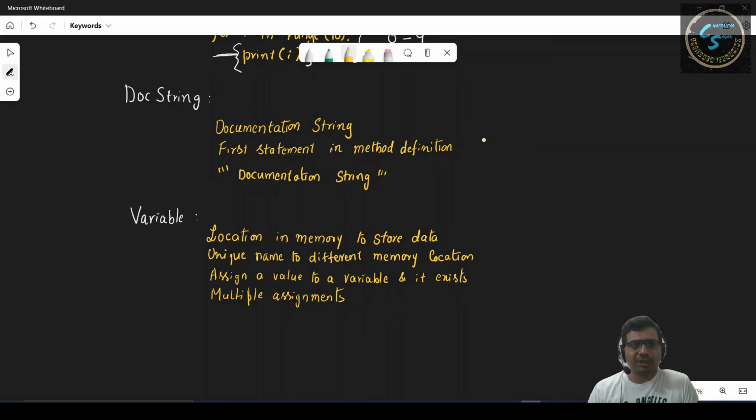Coming to the documentation string, these docstrings make code more readable.